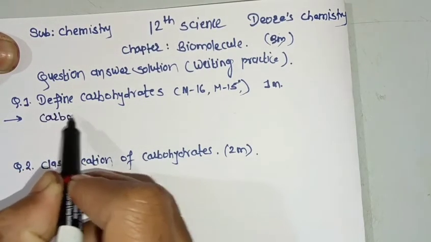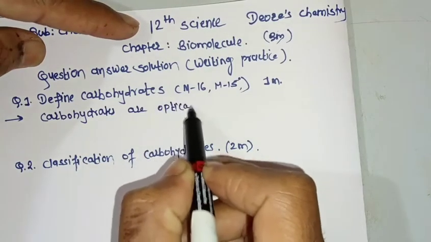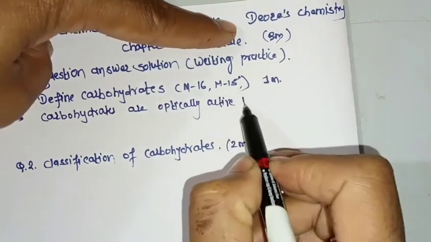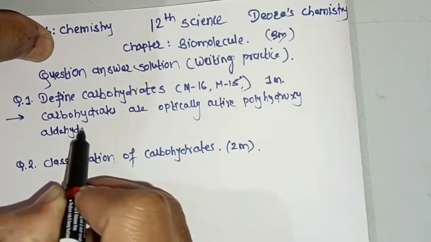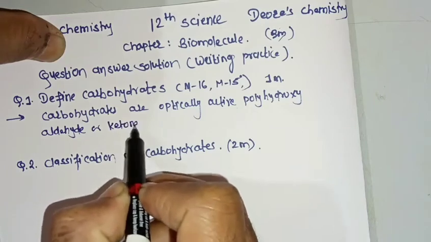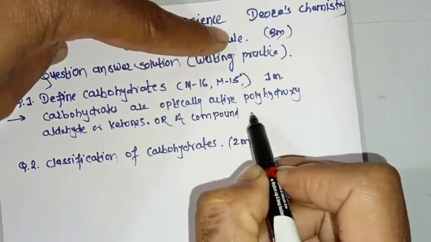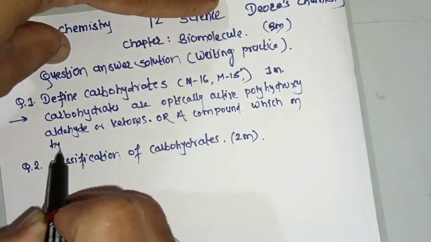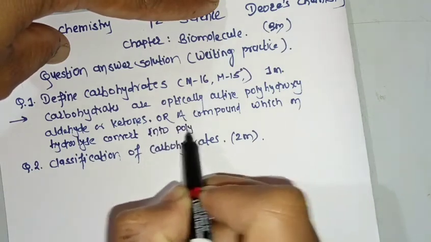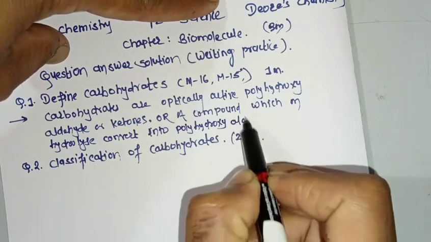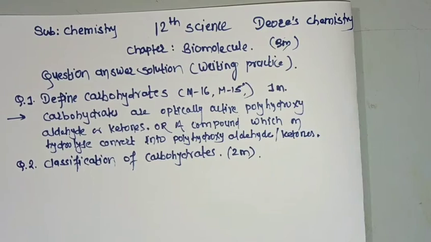Carbohydrates are optically active polyhydroxy aldehydes and ketones, and we can also say a compound which on hydrolysis converts into polyhydroxy aldehydes or ketones.